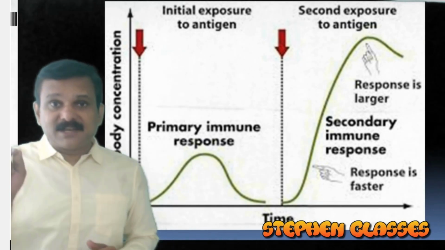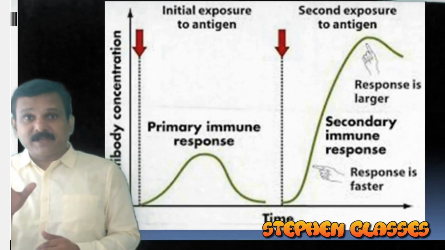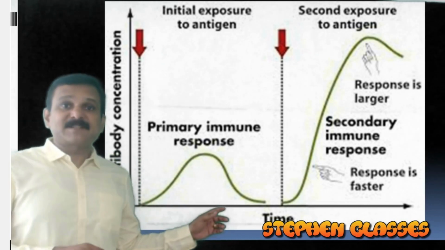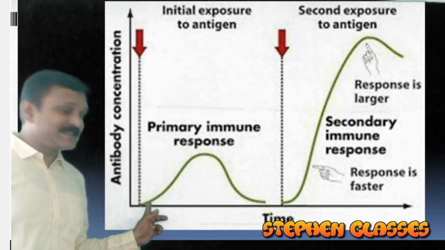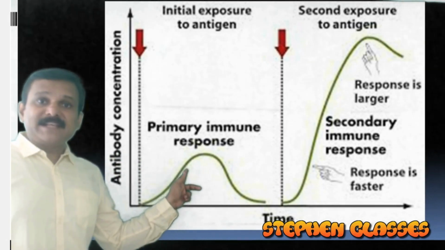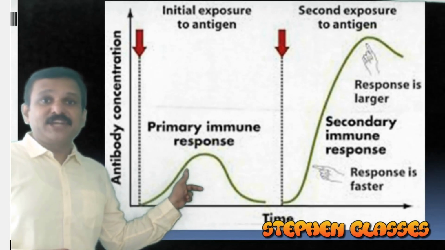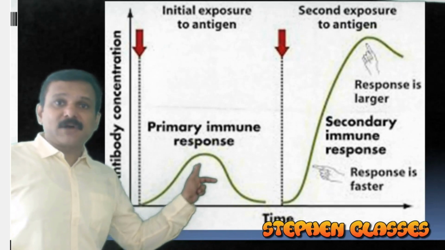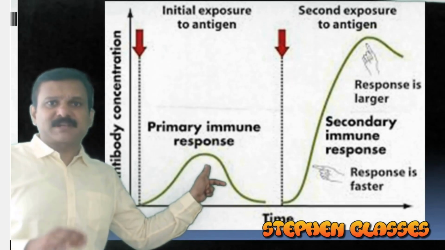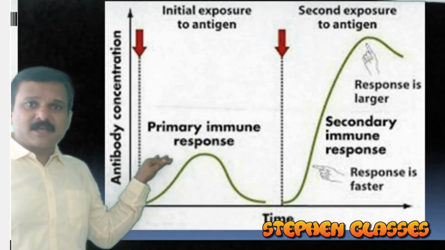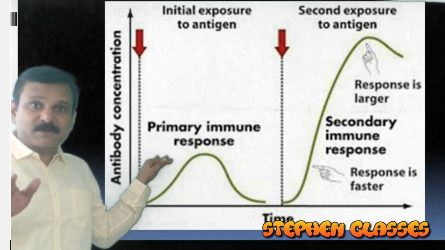What is a primary immune response? When an antigen enters for the first time, that is called primary immune response. So primary immune response, in this diagram you can see here in this graph, it is very low. It is having a very low intensity. It will take time also. So it will take more time and it is of low intensity, primary immune response. So we can produce antibodies only up to this extent when it is primary immune response.